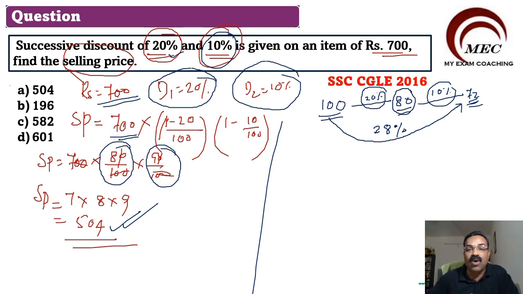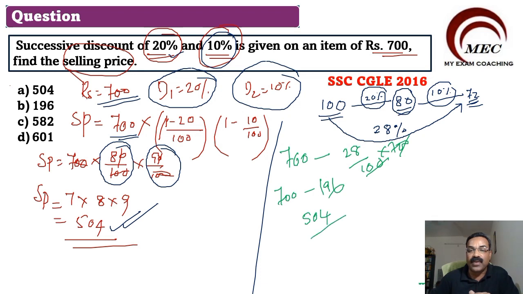Total amount is 700 minus 28% of 700. Cutting the zeros, 28 into 7 will be equal to 196. So 700 minus 196, we will get 504. This way also you can find out the answer.